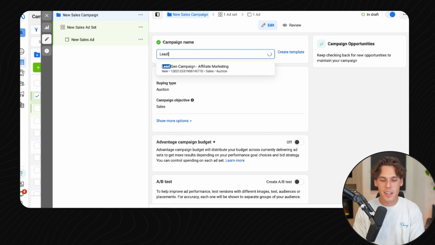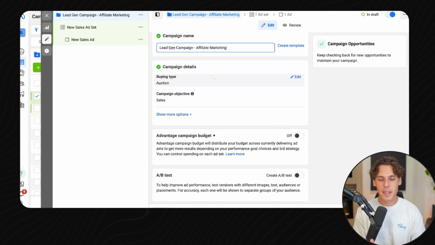So moving into the campaign level, which we're at right now, you can change this to whatever you want. You could say lead gen campaign for affiliate marketing. Make sure you name these in a way that you can actually tell what they are. Because if you're starting to scale it up or you want to run more lead gen campaigns, you need to know that this one was the creative with the car in it or the image ad. That way you don't have to dig through all the time. It's just easier to see which ones are performing better.